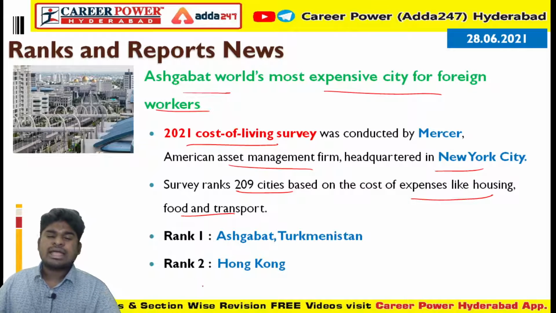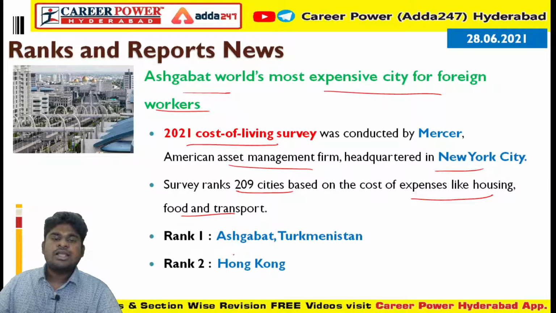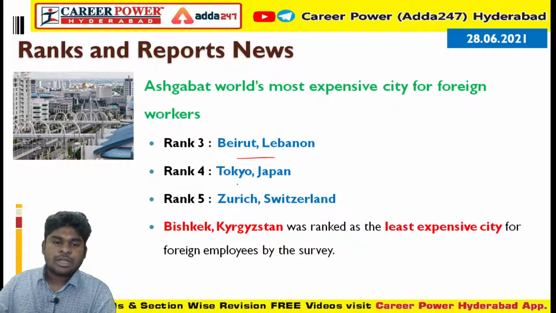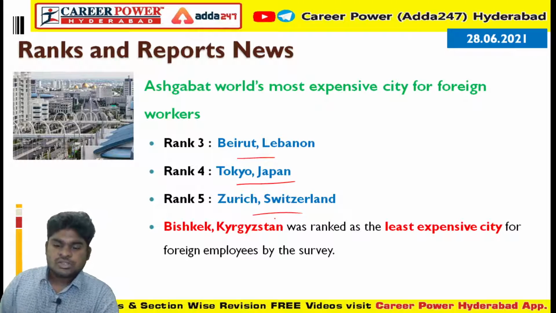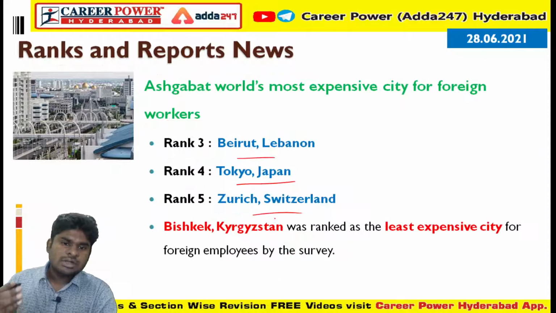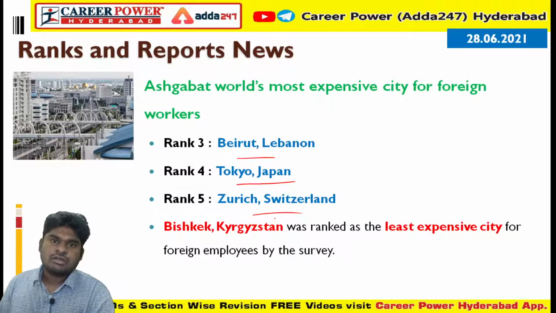In this ranking, Ashgabat, the capital of Turkmenistan, ranked first, Hong Kong second, third is Beirut, the capital of Lebanon, fourth is Tokyo, capital of Japan, and fifth is Zurich, the capital of Switzerland. So the top 5 were Ashgabat, Hong Kong, Beirut, Tokyo and Zurich.